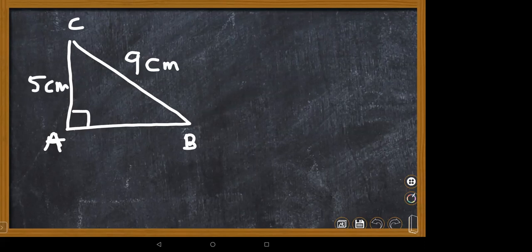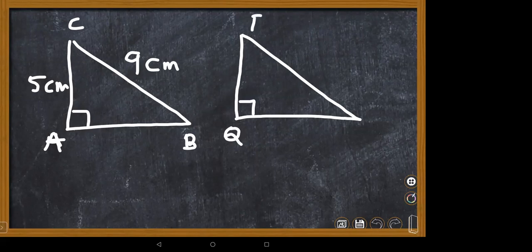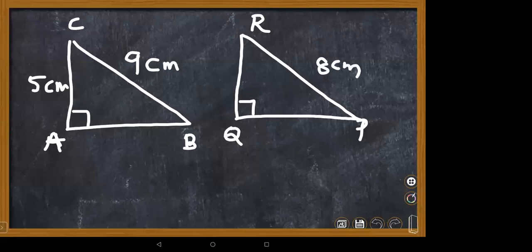In another triangle, what is given? Right angle at Q, and this hypotenuse RP is given as 8 centimeters. One of its legs is given as 5 centimeters.